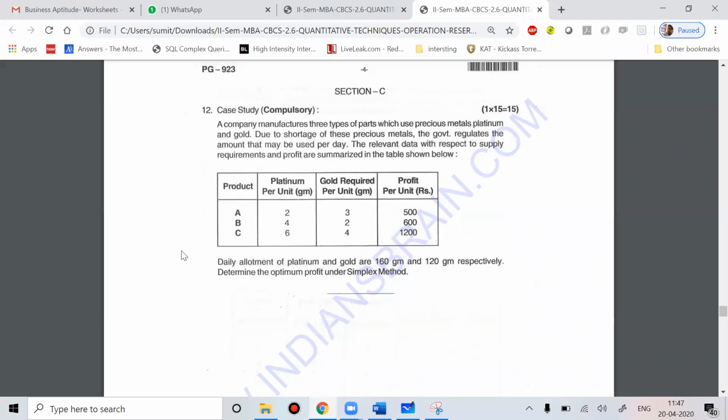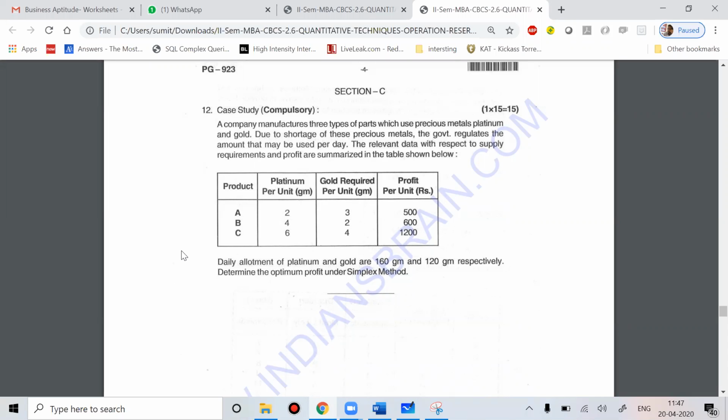And then they're giving you the daily allotment of platinum and gold. Okay, so the first thing that comes to your mind the moment you see an LPP problem is to set the decision variable. At least in my mind that question comes.